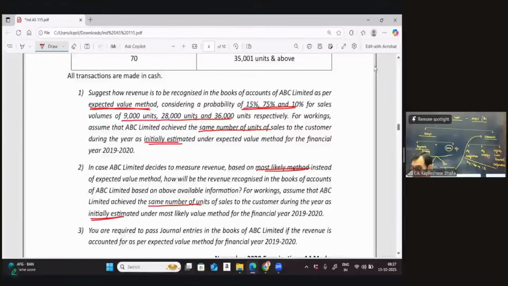Then he says you're required to pass journal entries in the books of ABC if the revenue is accounted under the expected value method. So we need to explain how the revenue would get recognized in the first case without entry. Then we need to give another case, how you would recognize revenue if it is a most likely outcome. But the entries have been required only in terms of the expected value method.